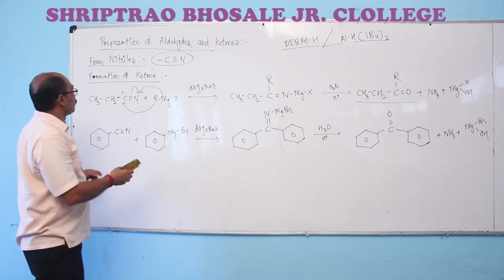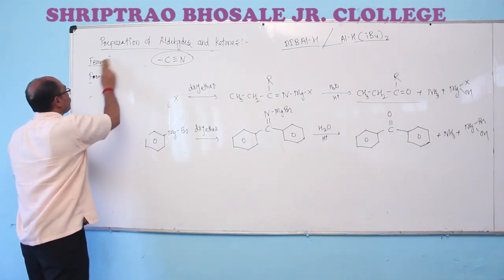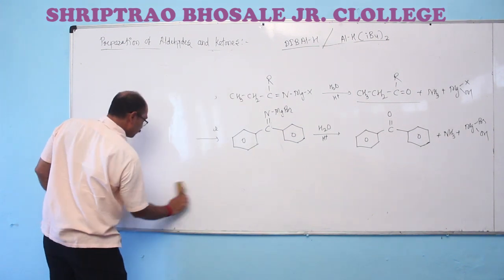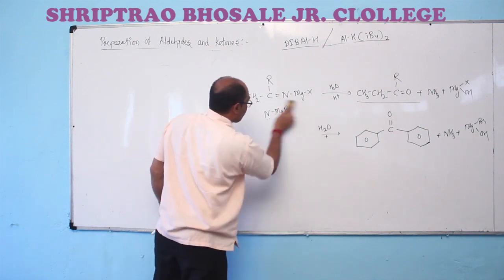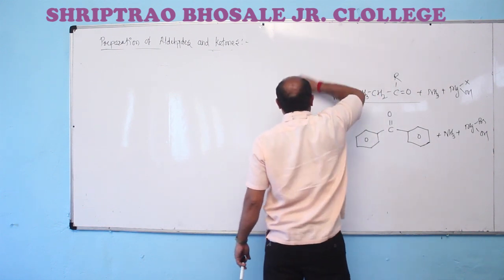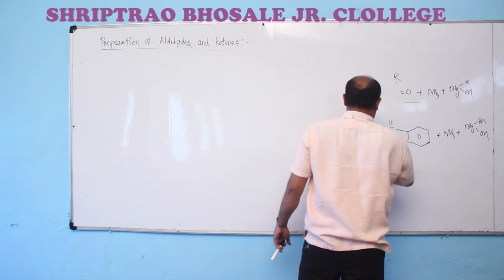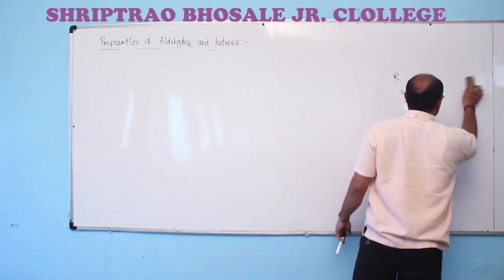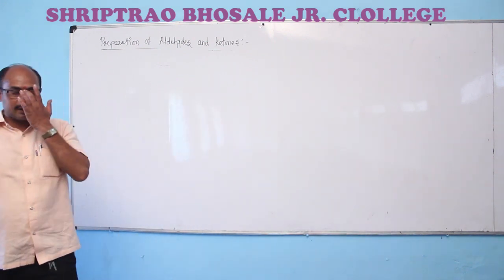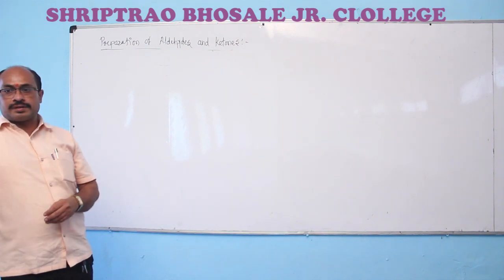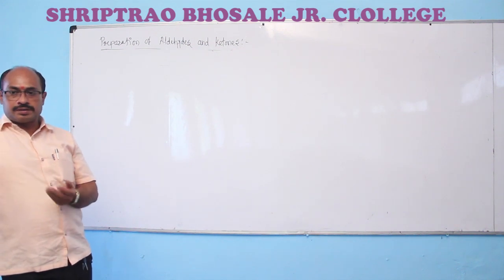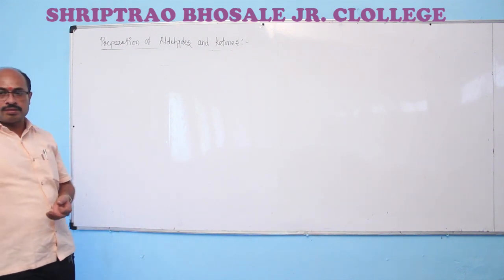So, in today's lecture we covered the preparation of aldehydes and ketones. In the preparation reactions we observe two types of reactions. First, the formation of aldehydes and ketones by identical methods using identical functional groups, the same functional group and same method. We study the preparation of aldehydes and ketones firstly from alcohols. As we all know about the oxidation of alcohols, the first oxidative product of a primary alcohol is an aldehyde.